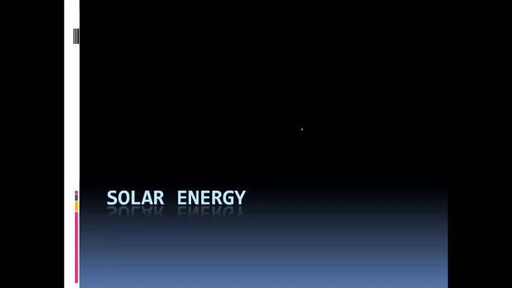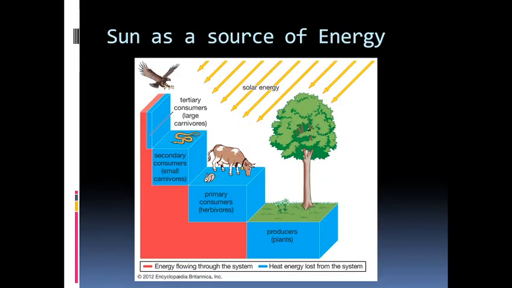Hello friends, in today's video, let us learn about solar energy, solar radiation and solar constant. So we know sun is the source of energy on earth. All the living beings that we see around on earth consume their energy from sun.